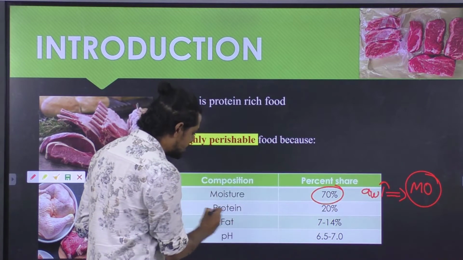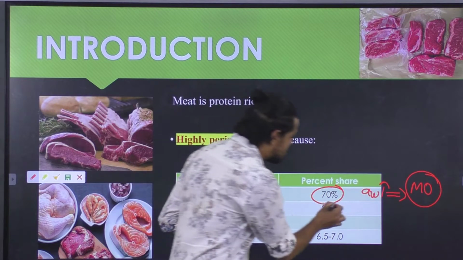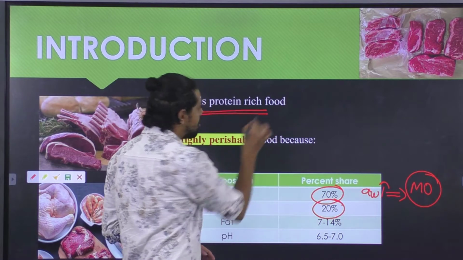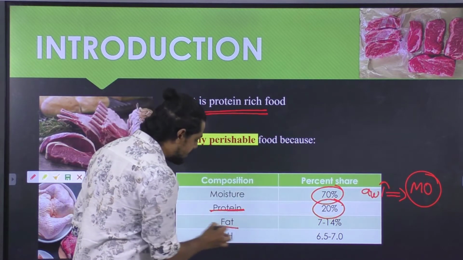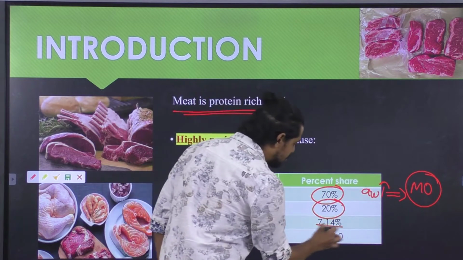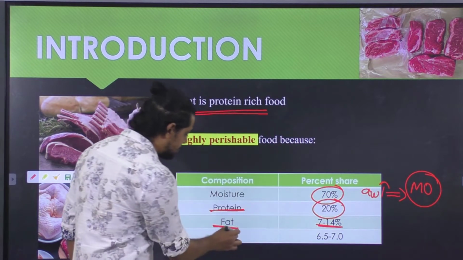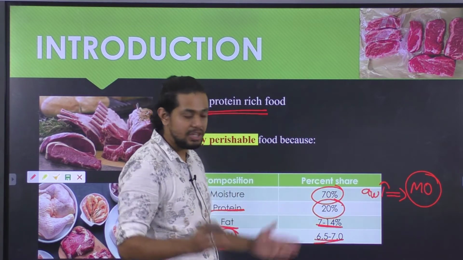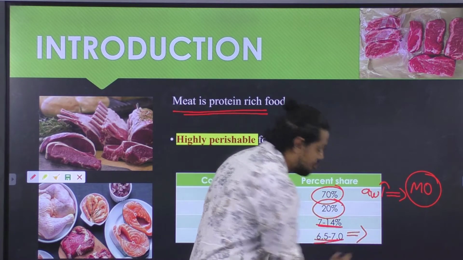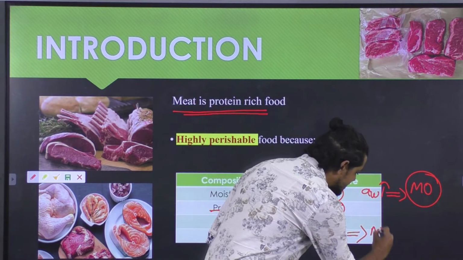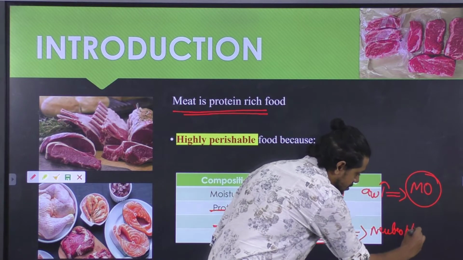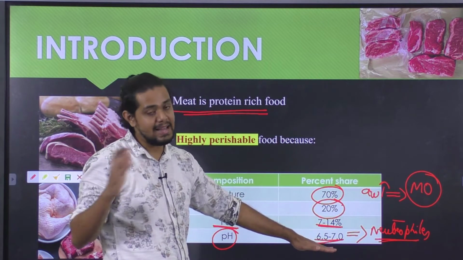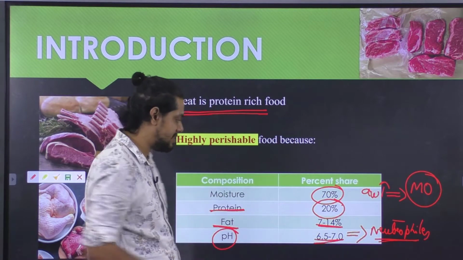Following which, it is the protein. The protein is 20% in case of meat, and that is the reason it is regarded as a protein rich food product. Coming to the fat, it ranges anywhere between 7 to 14%, and the pH of the meat is anywhere between 6.5 to 7. This effectively ensures that mostly neutrophiles will be able to grow, proliferate, multiply and then bring in a lot of spoilage characteristics in case of meat.